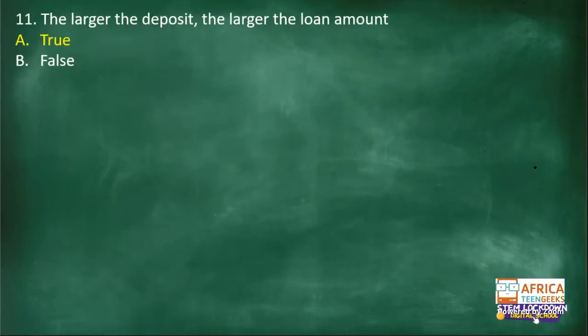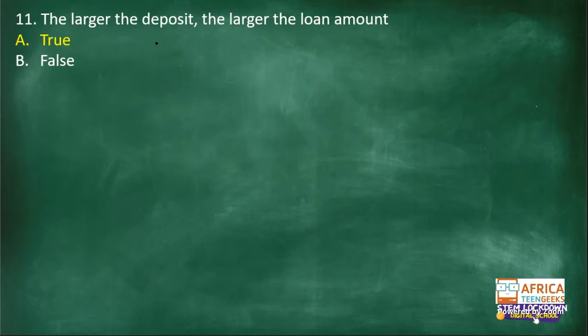Then the next one, question 11. I know we didn't get to question 12, but I'll do it with you guys. We only got to question 11 yesterday. The larger the deposit, the larger the loan amount. This is false. Okay, I see I have a question. The larger the deposit, the larger the loan amount. This is false, guys. Why?